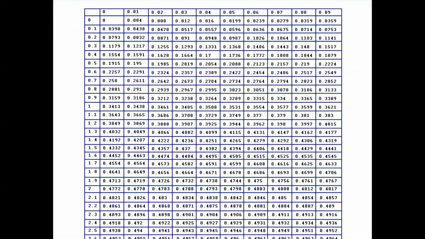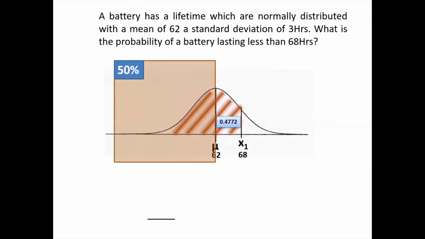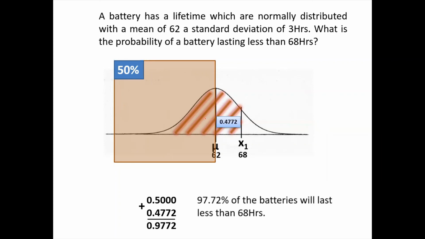So we'll go to the table. The two standard deviation value is 0.4772. So this distance is 0.4772 plus this 50% which is already present. So the total comes as 0.5 plus 0.4772, which is 0.9772. So 97.72% of the batteries will last less than 68 hours.